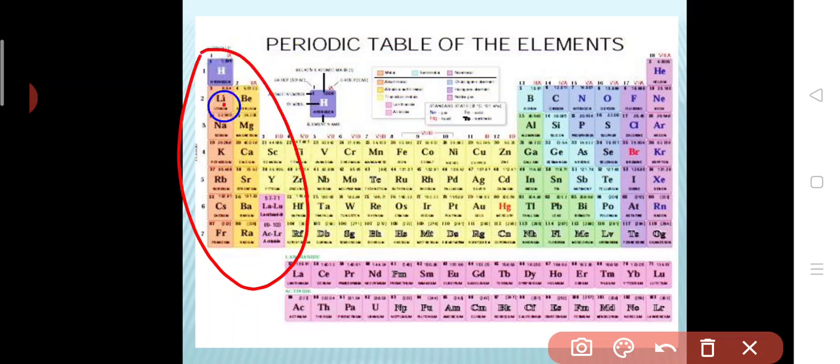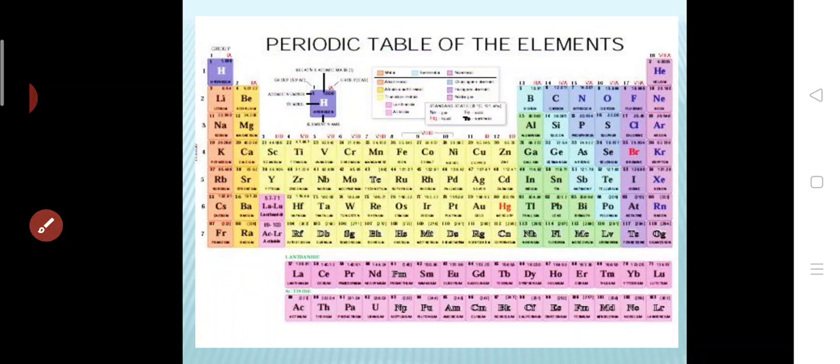So as you can see here, this is the group 1 element and this is the group 2 element. Group 1 is called alkali metals and group 2 is called alkaline earth metals, and sometimes they are also called representative elements. And the elements in group 1, if you take all these elements, lithium, sodium, potassium, rubidium, cesium and francium.